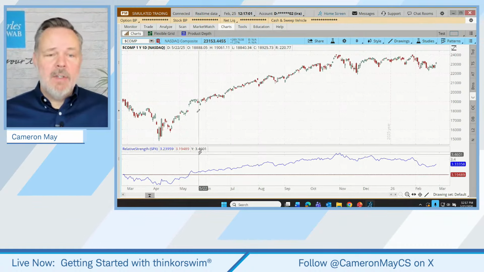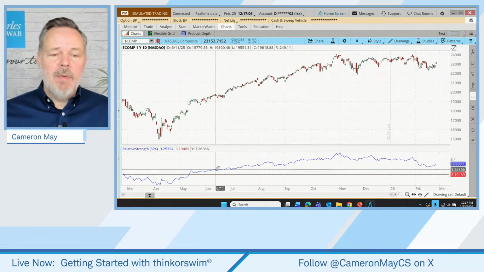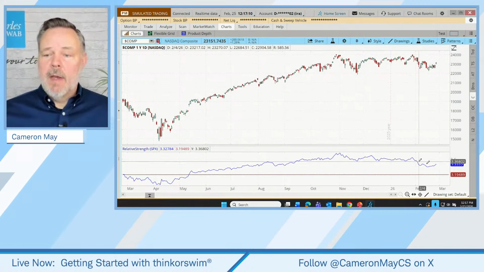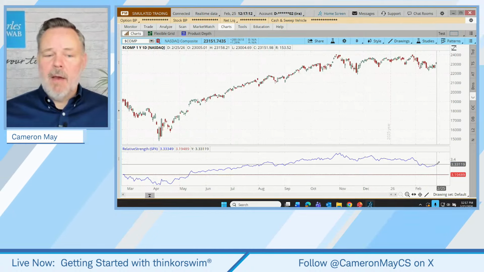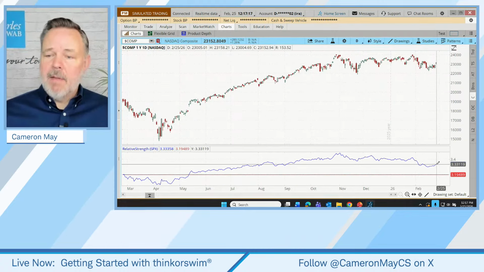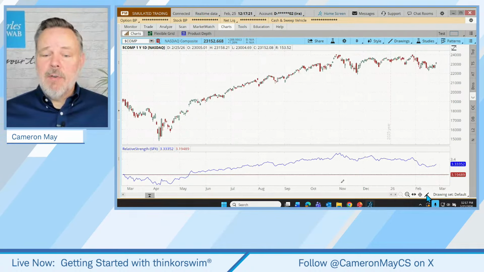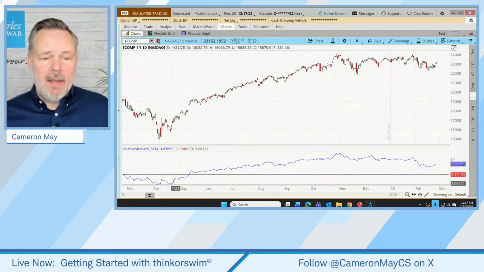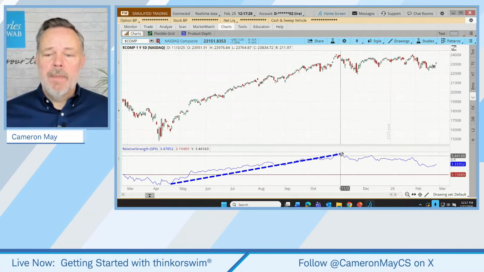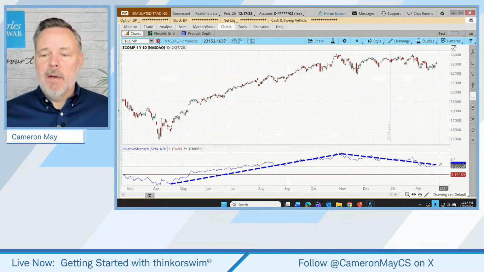And what that does is it just shows us at any given time, is the NASDAQ outperforming or is maybe the S&P having a better run? So I can look at the blue line right now and look back to the start of the year and say, well, blue's above the red. That means that for the year, NASDAQ's had a better year, but there are definitely times during the year when the NASDAQ has had a stronger run, relatively stronger, and there are times when it's been relatively weaker.